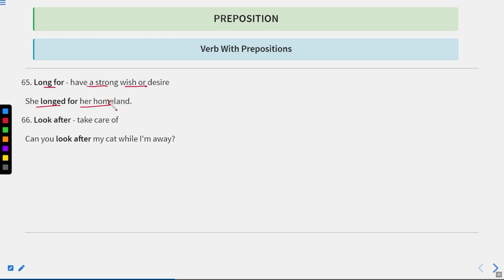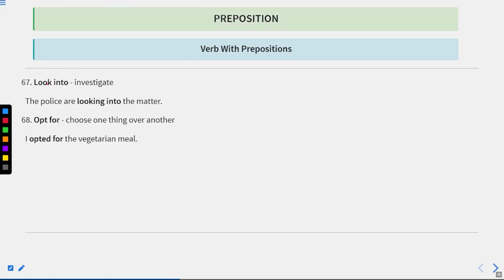Now let us move to the next one. Look into means investigate. Look into is the action of investigating or solving the case, and looking for that matter, just for solving the case. The police are looking into the matter. Now, police is always plural. That is why we have used over here "are", which is a plural verb. The police are looking into the matter. It means they are investigating the matter.